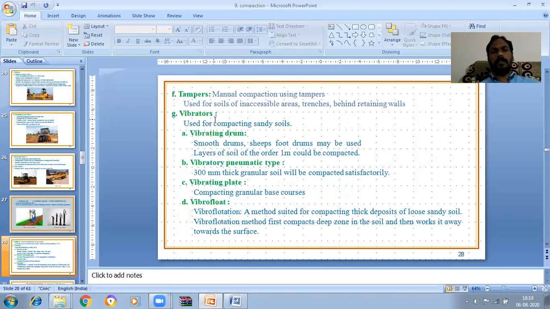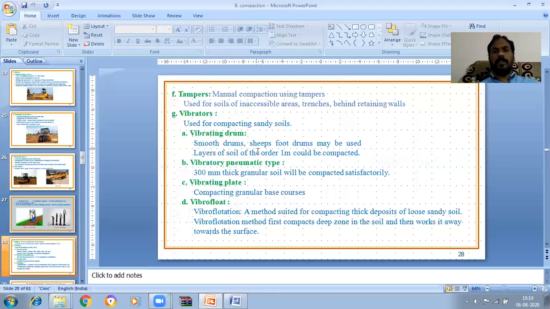Next, vibrators. Used for compacting sandy soils. Vibrators are especially useful for compacting sandy soils. Again, there are various types of vibrators. First one is the vibrating drum. These smooth drums or sheep foot drums may be used, and a layer of soil of the order of 1 meter can be compacted.